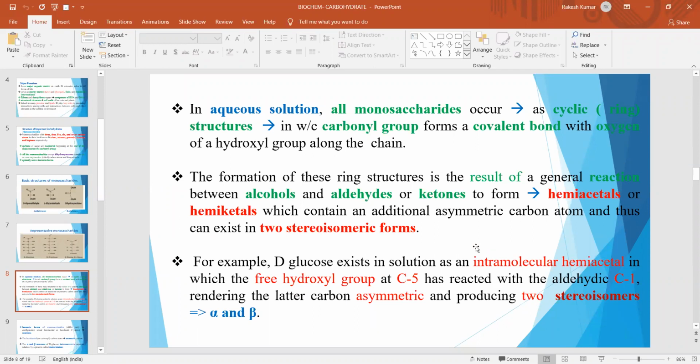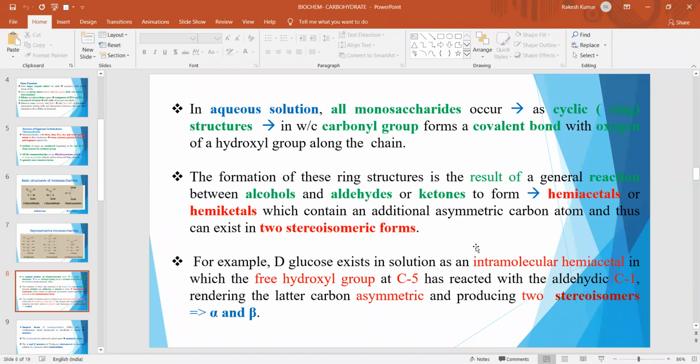The formation of these ring structures is the result of a general reaction between alcohols and aldehydes or ketones functional group to form hemiacetals or hemiketals, which contain an additional asymmetric carbon atom and thus can exist in 2 stereoisomeric forms, that is alpha and beta, which we will discuss diagrammatically also in the next slides.